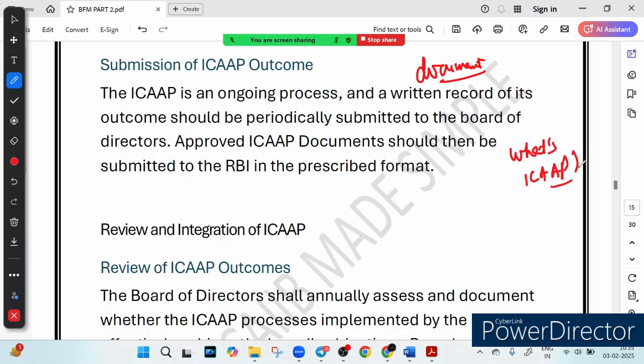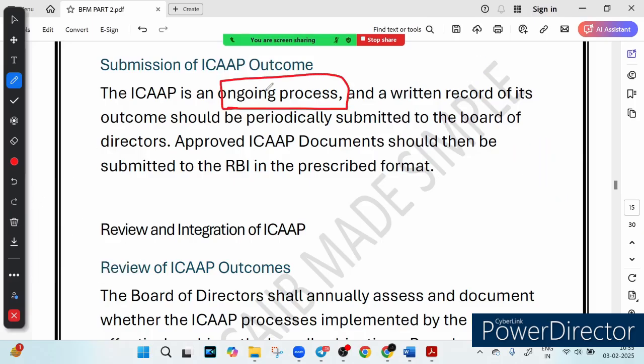Friends, it is an ongoing risk management process that banks must document and submit to RBI regularly. So here is the key point, an ongoing process, right? An ongoing risk assessment process, okay? And it should be submitted to RBI in the prescribed format, at regular intervals, right? So what does it ensure?